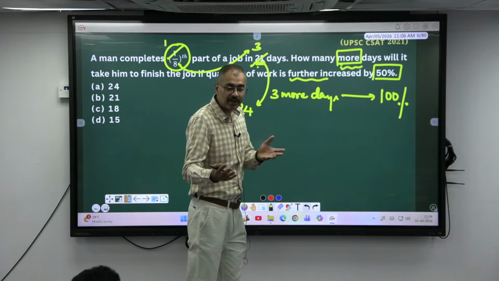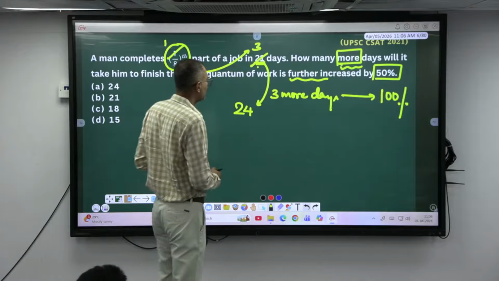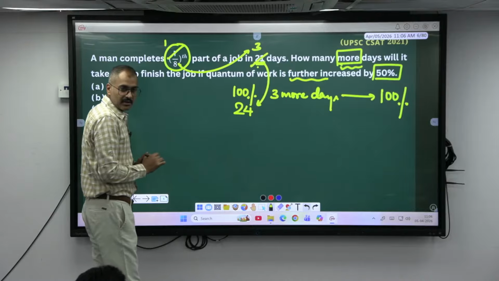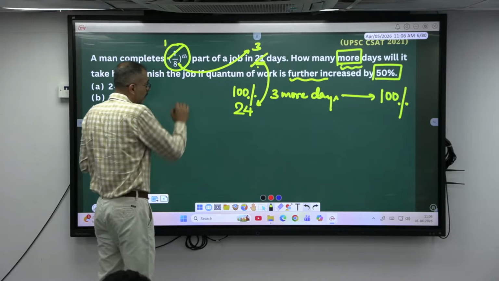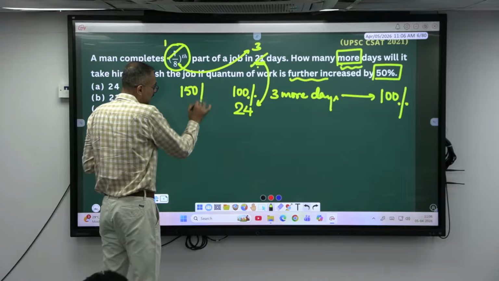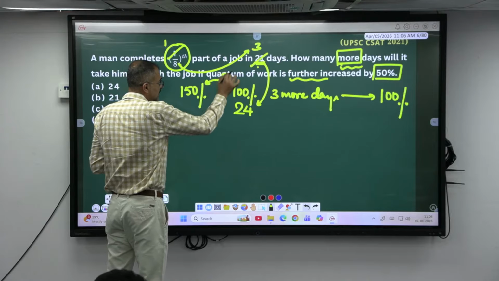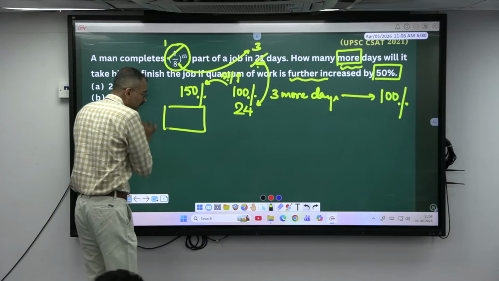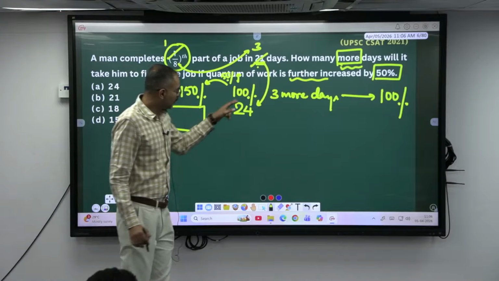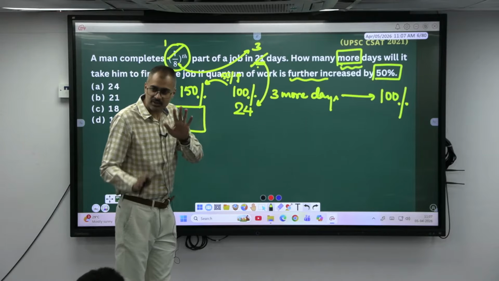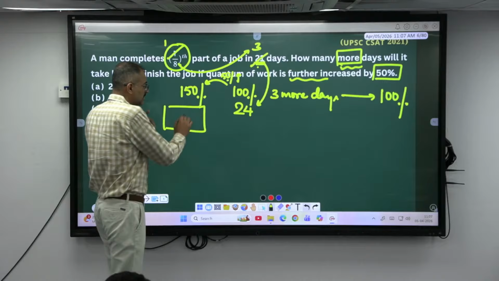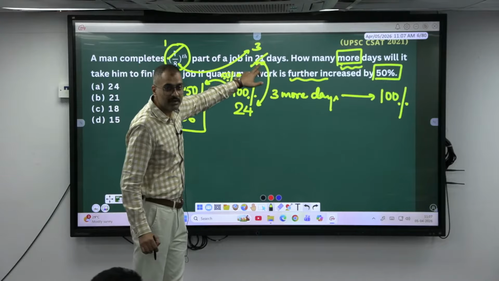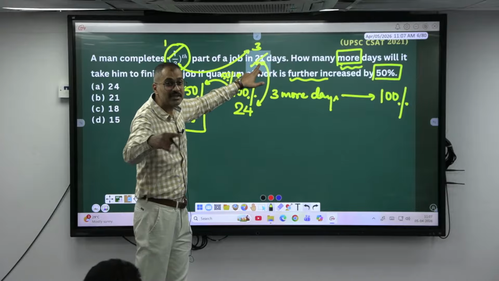To do 100% he requires 3 more days. If I give him 150%, this is the time taken to do 100% of the work, right? 100% if it is 24 days, 150%, further increased by 50%, means if he has to do 150%, what is the time taken here? For 100% if it is 24, 50% has to be 12. Okay, 12 more days, which is 36 days. He is working for how many days now? 21 days.